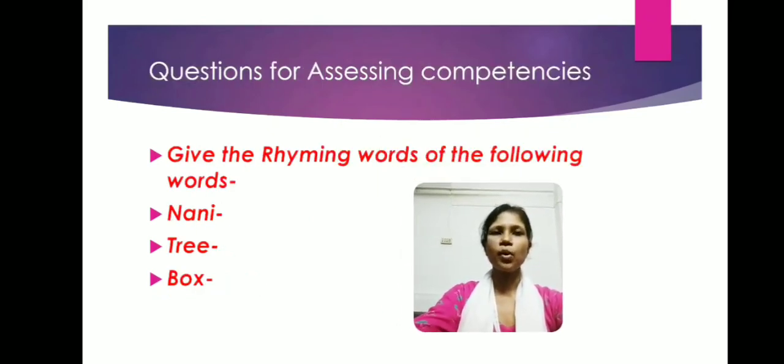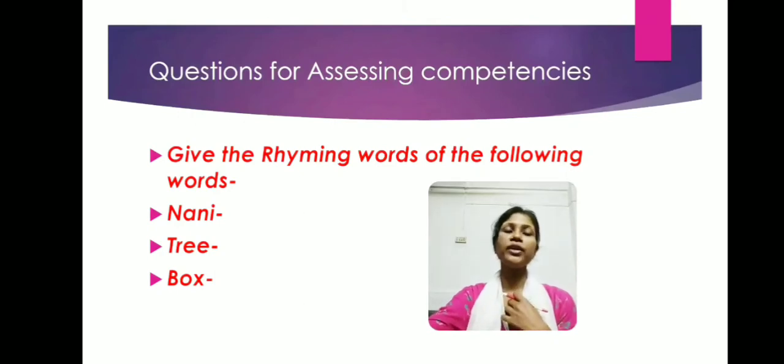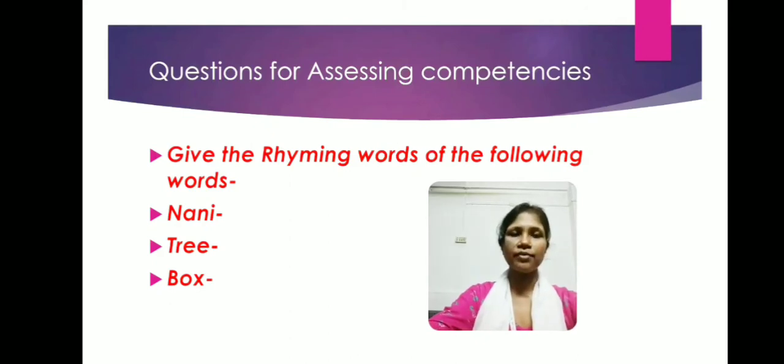Okay, now a very important part of today's class is questions for assessing competences. From now on, in every class we will be discussing a particular question, or two questions. Today I have taken one question as it is the beginning. The question for assessing competences means I'm going to assess what you have understood from today's class. I have given this question in this class, but I will be discussing it in my live Zoom class. I will be interacting with you all, asking these questions, and you will be giving me the answers.